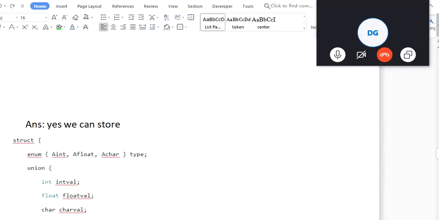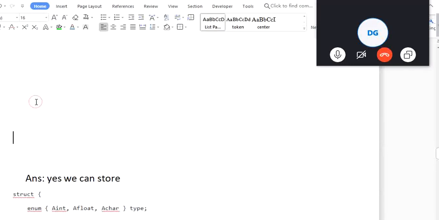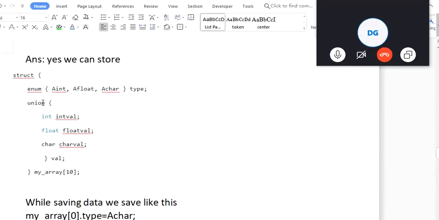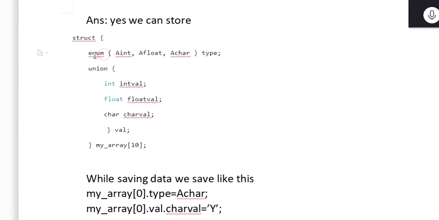How can we store? You can see like this. We can make one structure, and in this structure we have two members. One is this enum, which tells which type of data we are saving. So we have a type of data and we have a union.